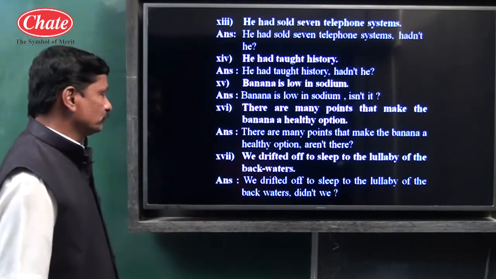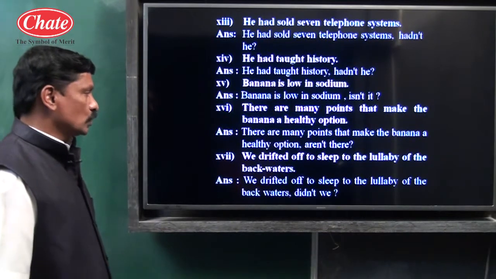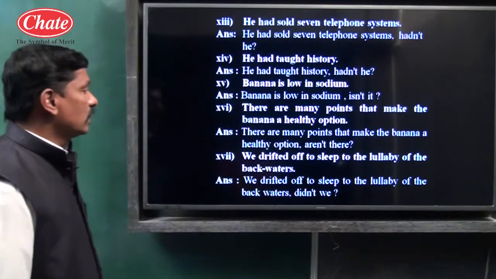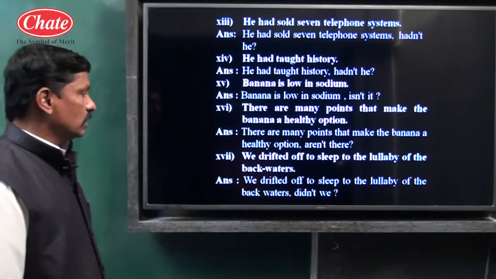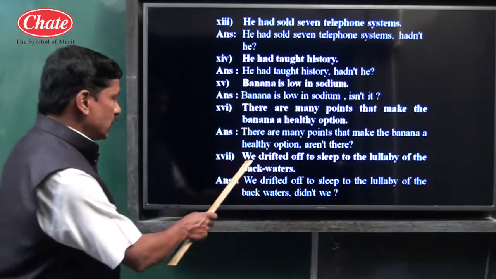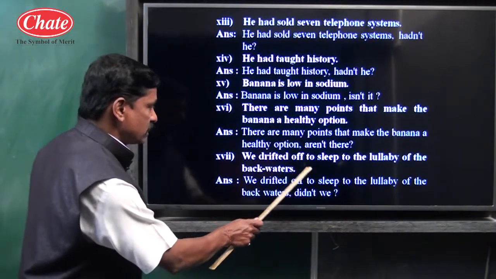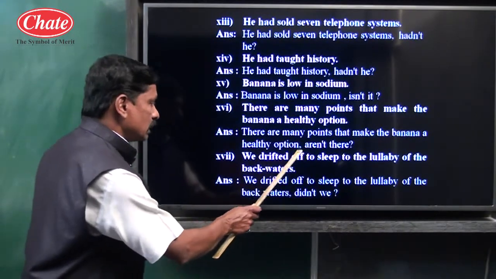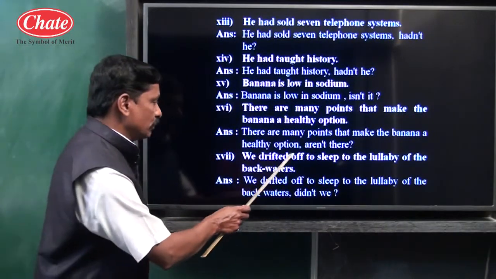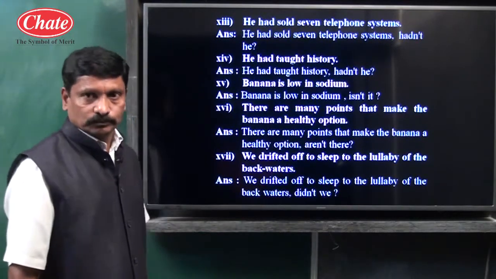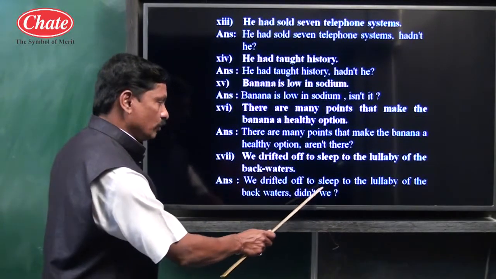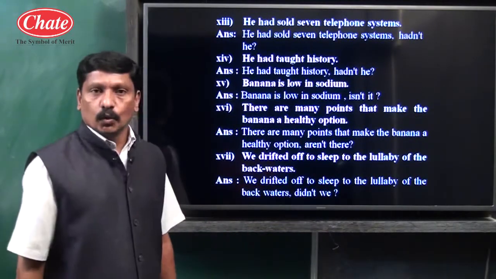Example number 17: We drifted off to sleep to the lullaby of the backwaters. "We" itself is a pronoun, it remains as it is. The given sentence is affirmative, so the tag is negative. We drifted off: the given sentence is in simple past tense because "we" is the subject and "drifted off" is the second form of the verb. So did plus not plus we means: didn't we?